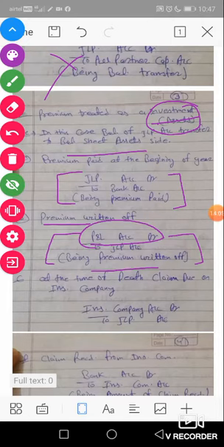So P&L account will be debited with the difference between premium and surrender value. We will take an example for it.